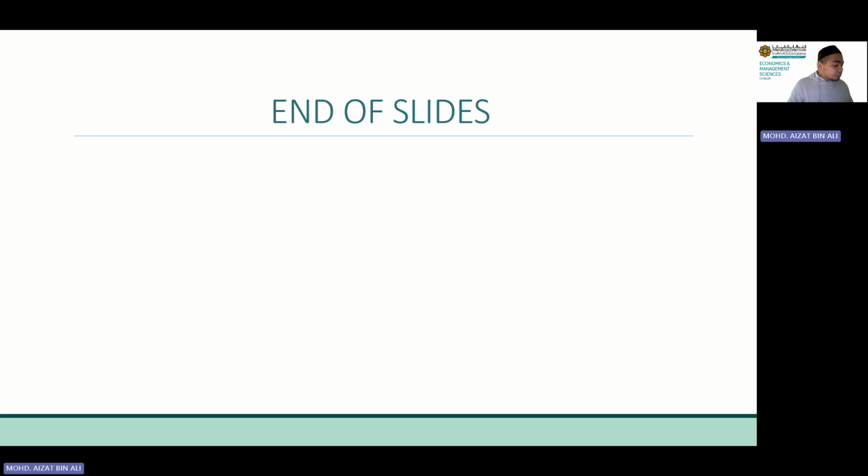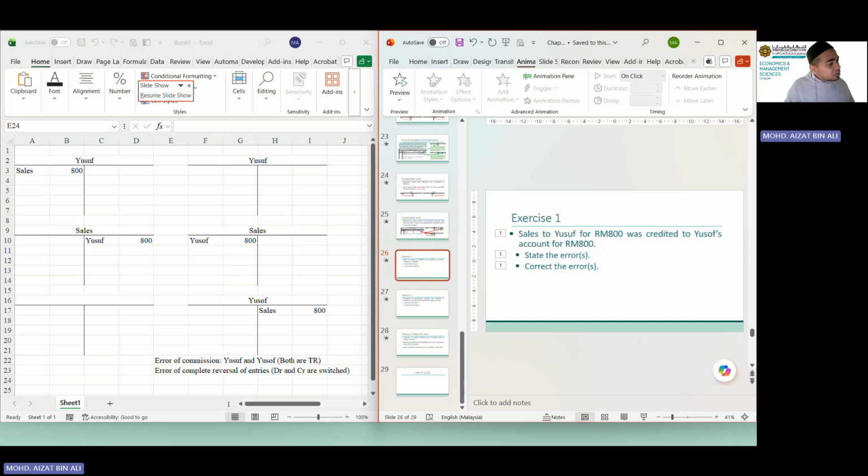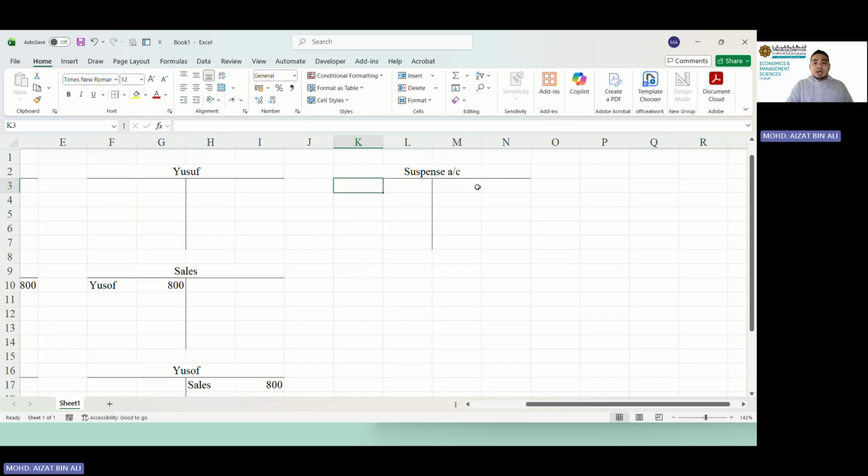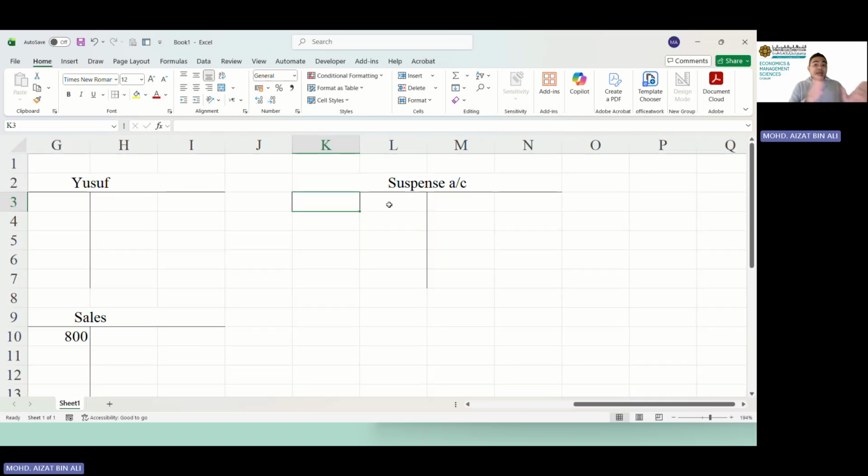Now, refer to the textbook. I don't think there is a suspense account in the textbook, in the visual representation of the suspense account. Firstly, you have to remember, suspense account is both debit and credit. It can be either debit account or credit account depending on the error. Let's look at the example on page 116.